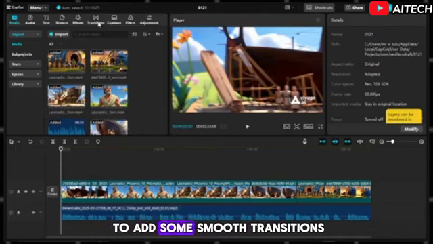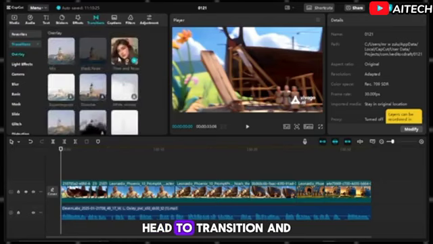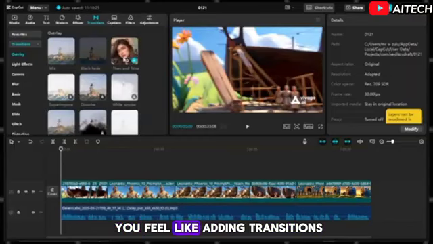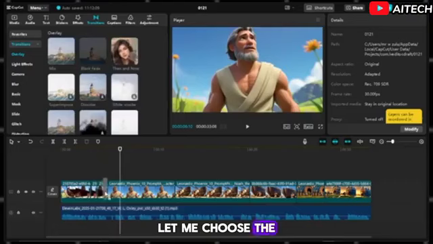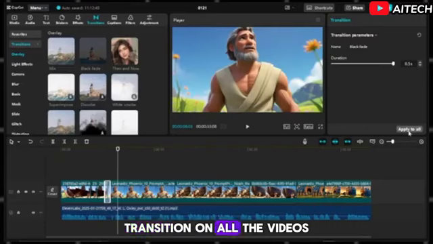After that, it's time to add some smooth transitions into these video files. Head to Transition and select any transitions, and that is if you feel like adding transitions. Let me choose the dark fade for this project though. If you need this dark fade transition on all the videos, you can click on the Apply to All tab.